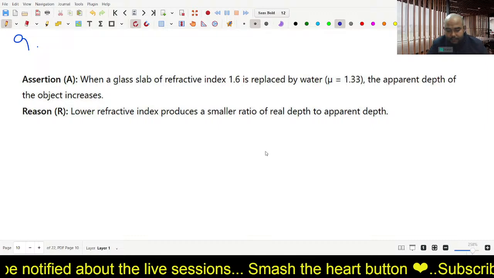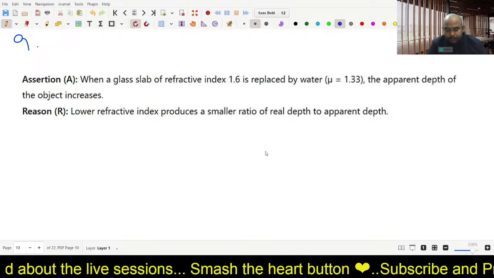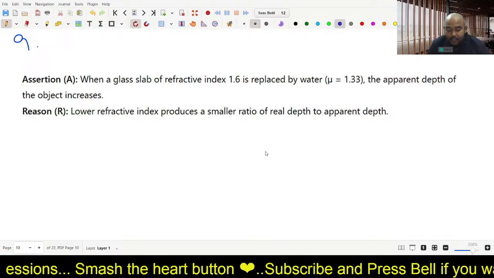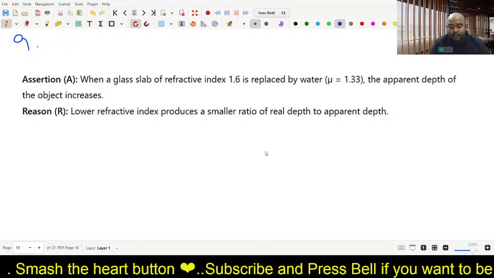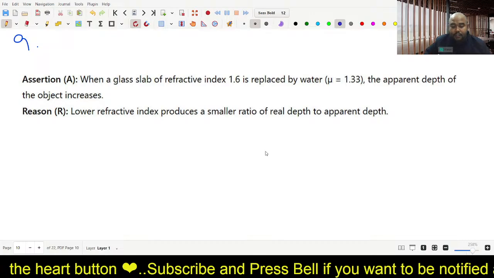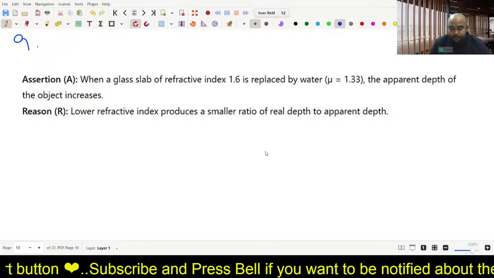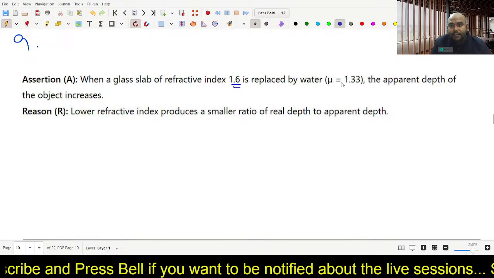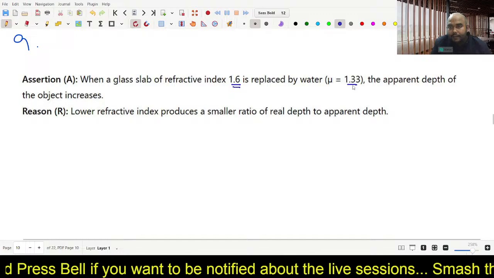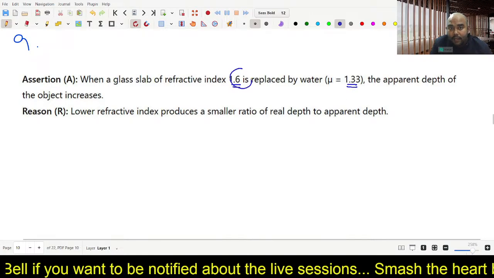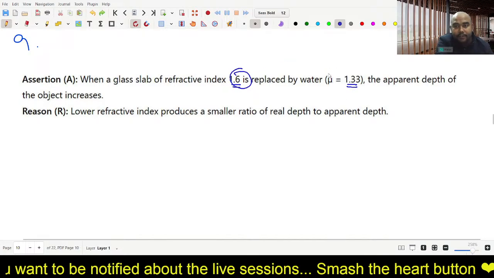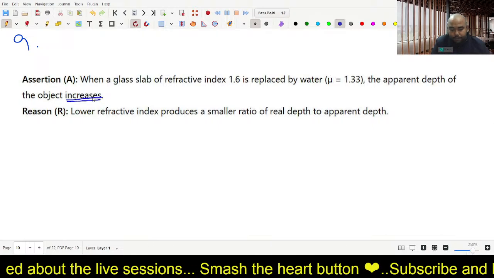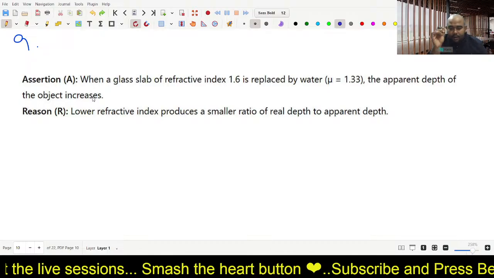What do you think? Read the assertion again. Try to understand what is it trying to convey and what is the reason. Is the reason correct? Explanation of assertion. What is it? Try. When a glass slab of refractive index 1.6 is replaced by 1.33, what will happen to apparent depth? Will it increase? It says increases. Is it true? So we have to think of the formula.